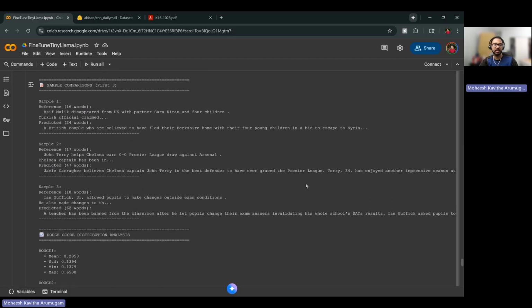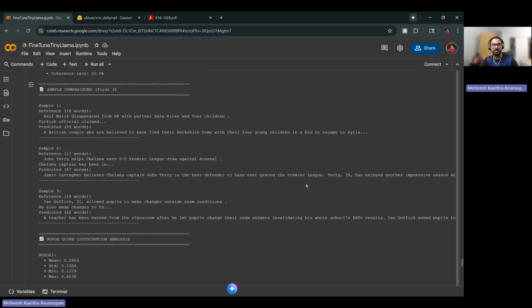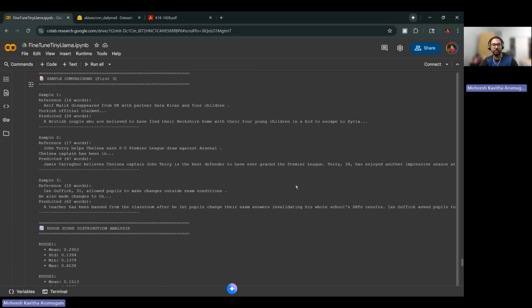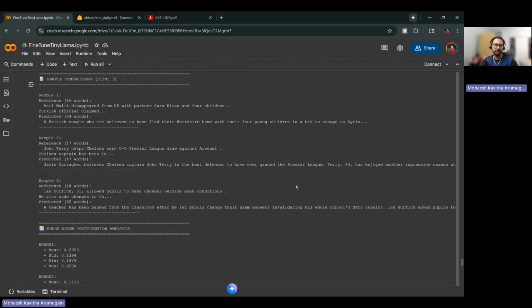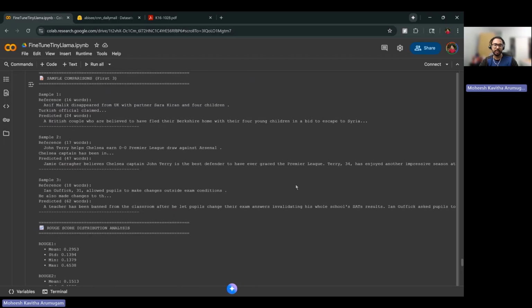So we have identified a pattern, which is relatively based on the ROUGE-1 score, where you need a very good score in order to get the best text generation or summarization.